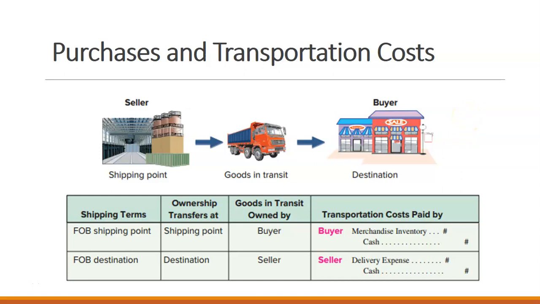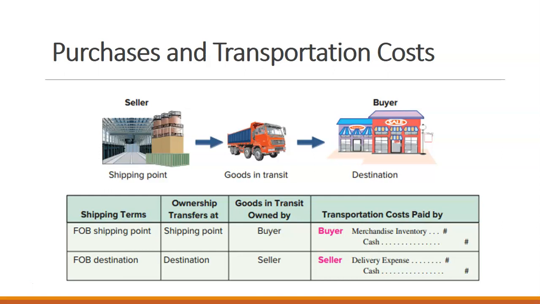For our purchases and transportation costs, we have two different kinds of shipping terms. We have FOB shipping point and FOB destination. The FOB stands for a term called free on board. What you really need to know is whether it is shipping point or destination. Why this is important is because this talks about the transfer of ownership, which means who is responsible for those goods once they are placed on a truck or airplane or train for transport.